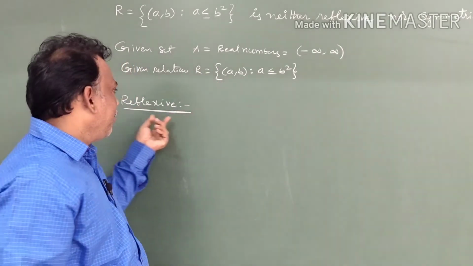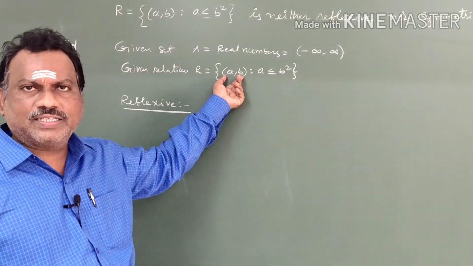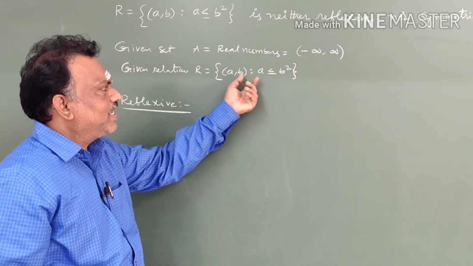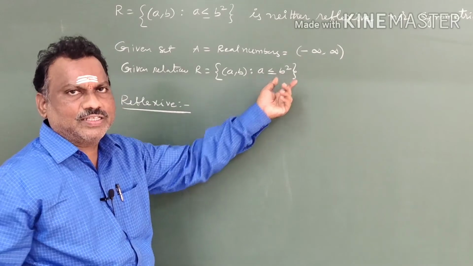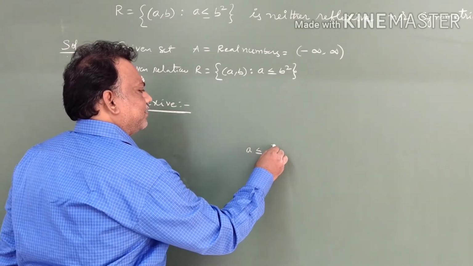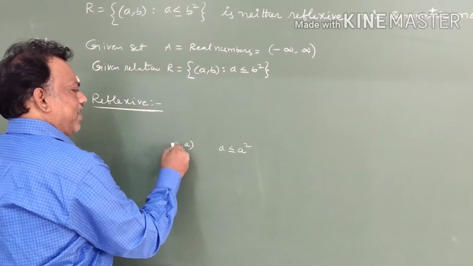Now you want to check reflexive, so instead of (a, b) you take (a, a). What does it mean? What is the relation between a and b? a is less than or equal to b squared. Just check it roughly: a is less than or equal to a squared. Why? Because for reflexive we have to take (a, a) only.